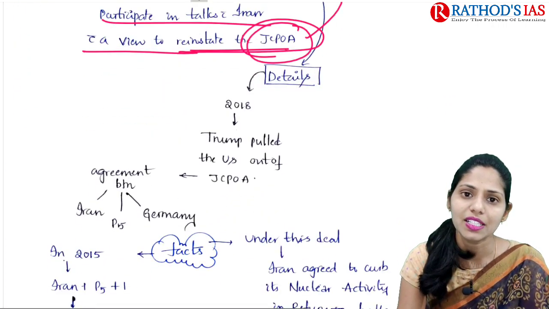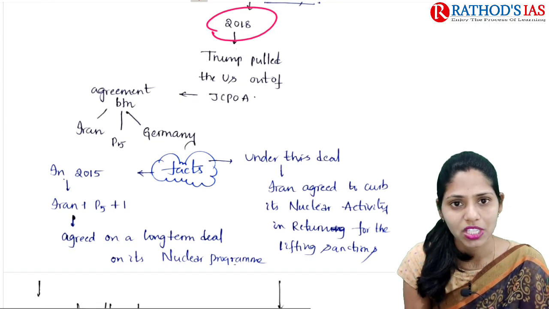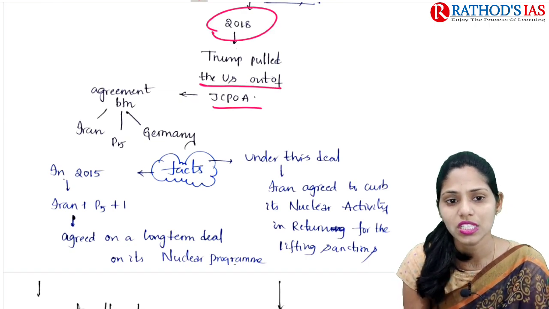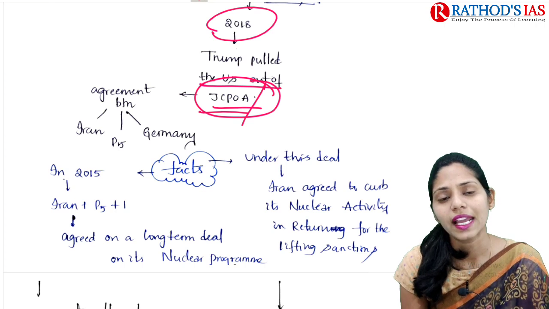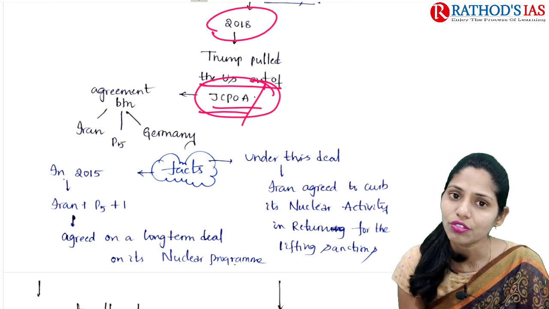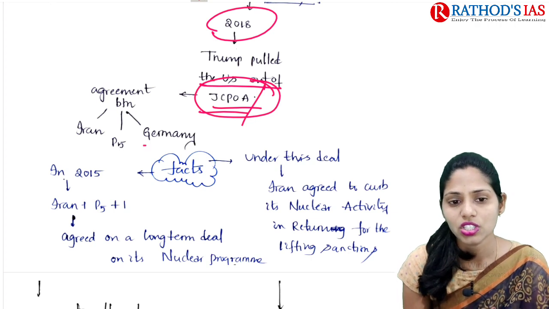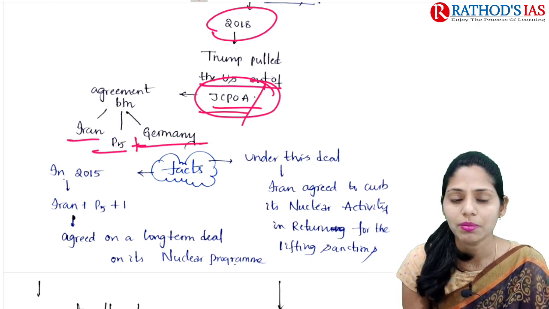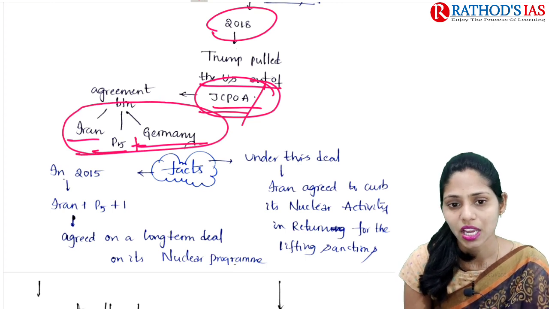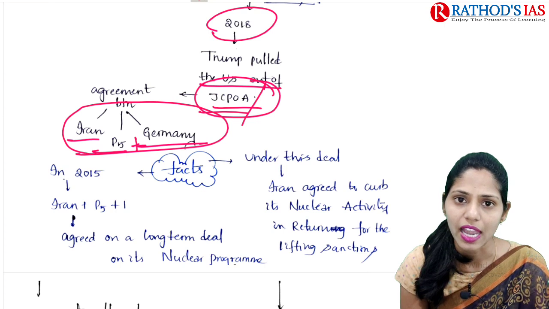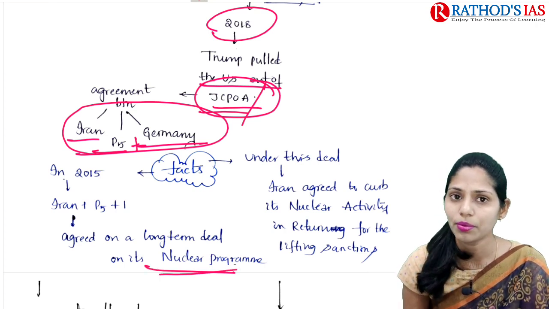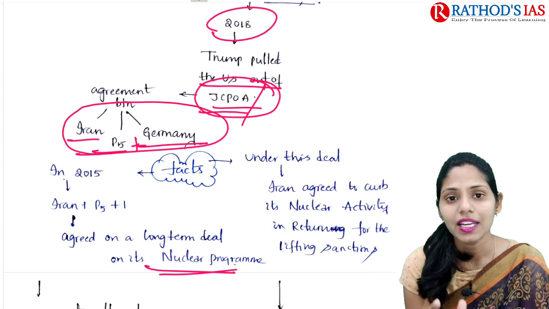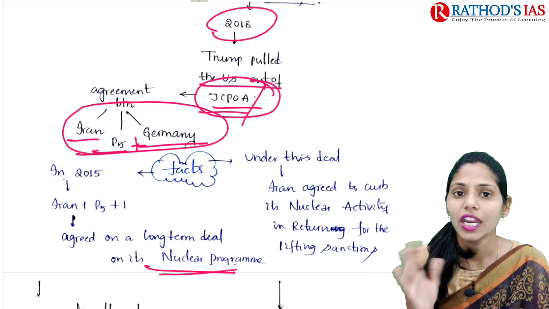If you see some details, it says that in 2018, the Trump administration pulled the US out of the JCPOA. This Iran's nuclear deal, or Joint Comprehensive Plan of Action, is an agreement between Iran, the P5 countries of the United Nations Security Council, and Germany. So Iran plus P5 plus Germany signed this agreement. In 2015, Iran plus P5 plus 1, that is Germany, agreed to a long-term deal on its nuclear program. Under this deal, Iran agreed to curb its nuclear activity. In return, what happened?